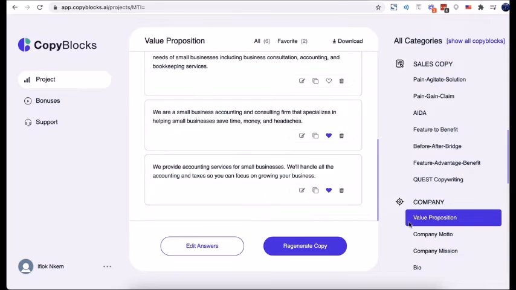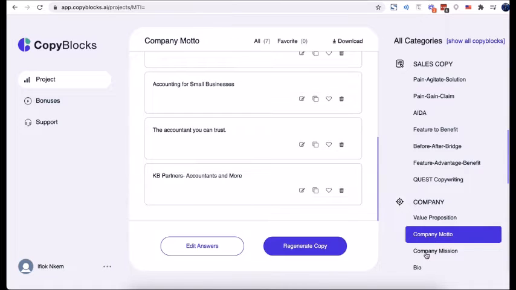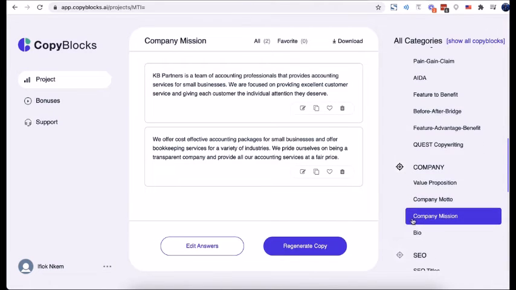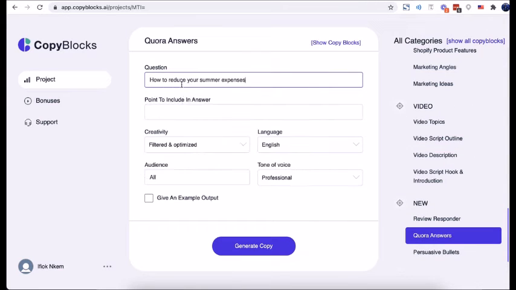And even value proposition, company motto, company mission, company bio, personal bio, and so much more. The CopyBlocks AI will help you write intelligent Quora answers.